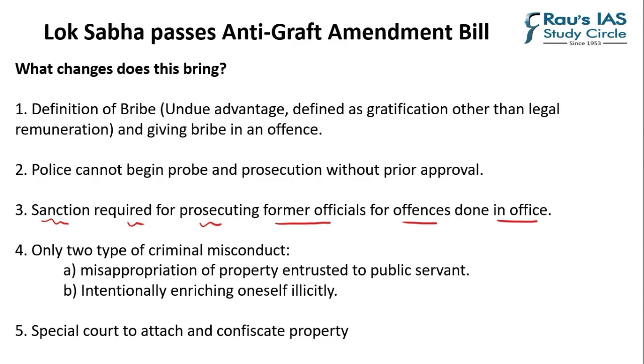Fourth important aspect is only two types of criminal misconduct are specified. First and foremost is the misappropriation of property entrusted to a public servant. It means that whatever resources are given to a public servant, if misappropriation is done, meaning they're not spent wisely or efficiently, then there's a misappropriation of property. And second is intentionally enriching oneself illicitly, meaning illegally. So that is an important aspect of defining misconduct.